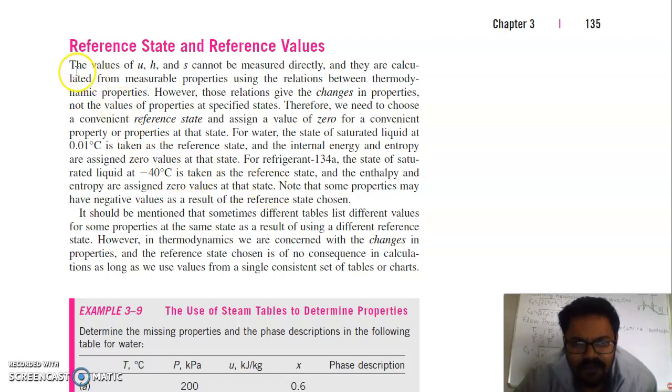So the property tables we will use here will have some reference value, as discussed above. So it should be mentioned that sometimes different tables list different values for some properties at the same state as a result of using different reference states.